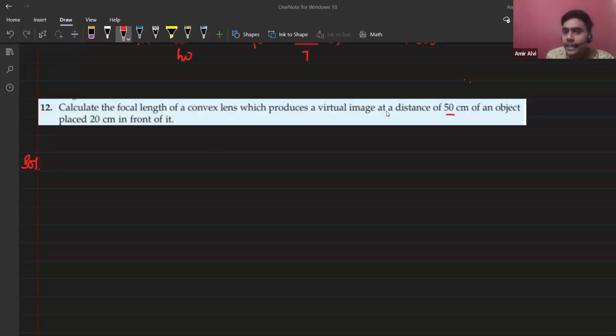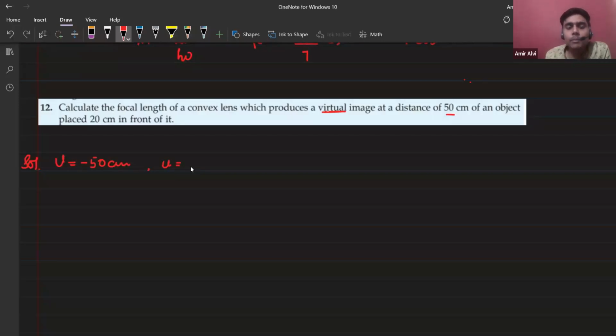Because it's saying that the image is virtual, and there is only one case in the convex lens when the image is virtual: the object is placed between the focus and the optical center of the lens. The image produced is on the same side of the object. Everybody got it? So if the image is on the same side, we are going opposite to the direction of light, which means that the image distance will be negative. Those who said negative, very correct.